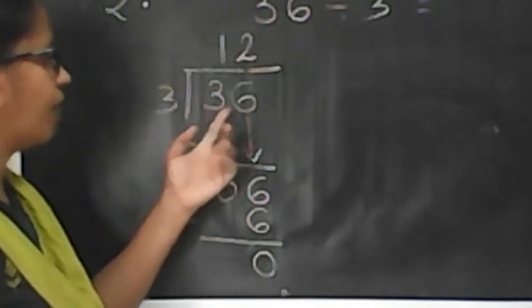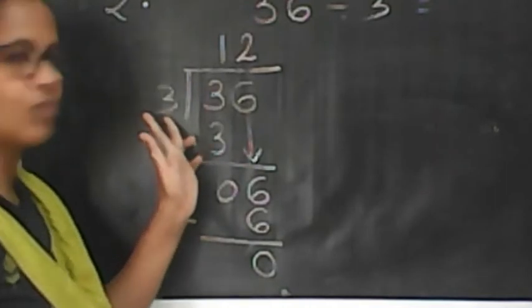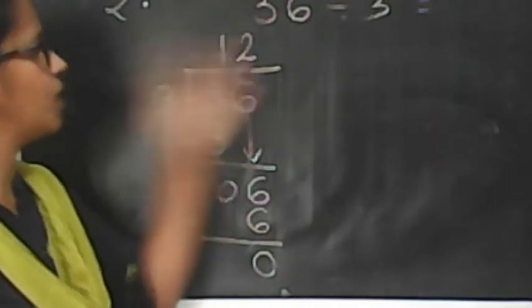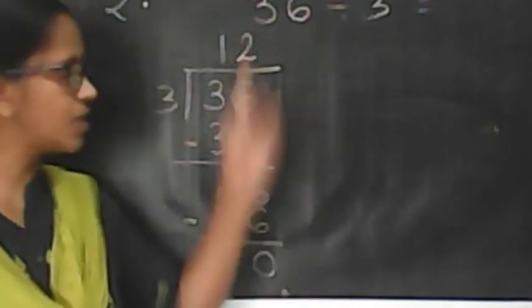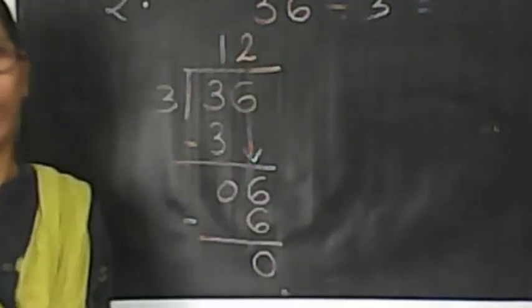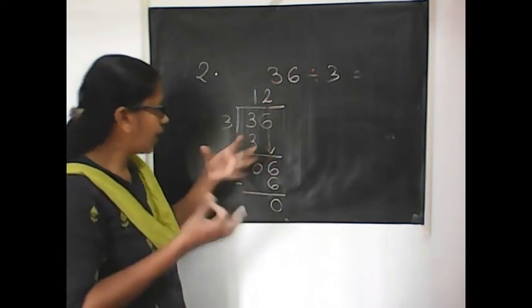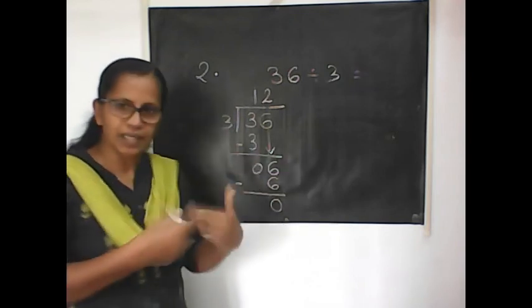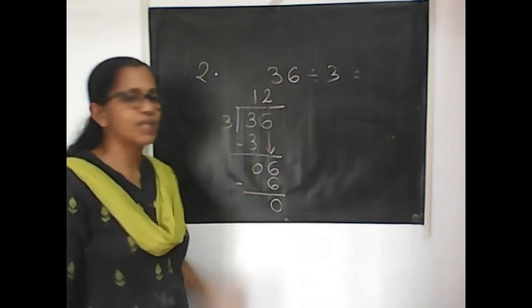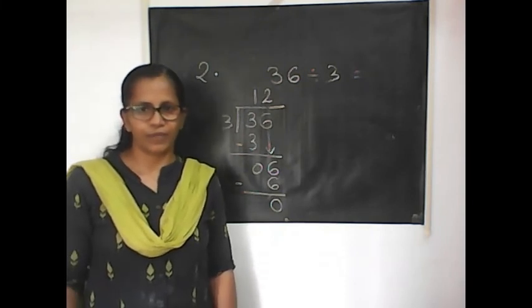So, if I have 36 toffees, I am going to distribute 3 to each student and 12 students will get toffee. So, this is the quotient. No remainder, no balance with me. Like that you have to consider. If I have 36 toffees, if I am taking 3 at a time, 12 times I can take it. That is the question. I hope it's clear for you.